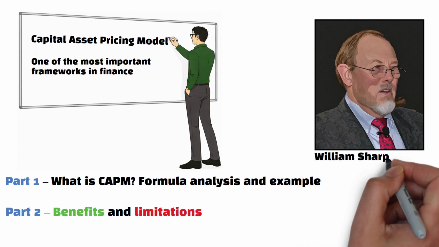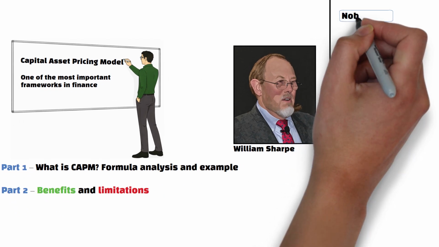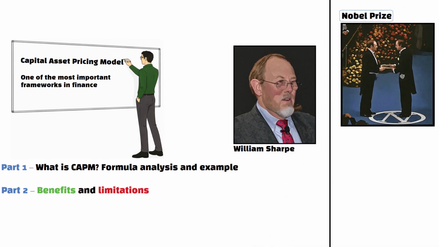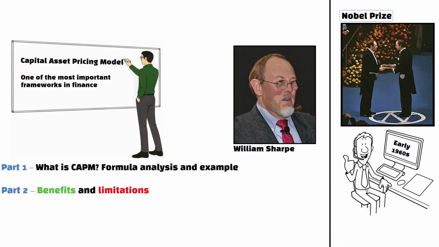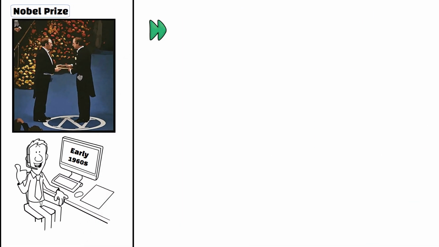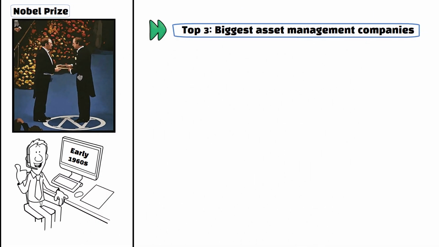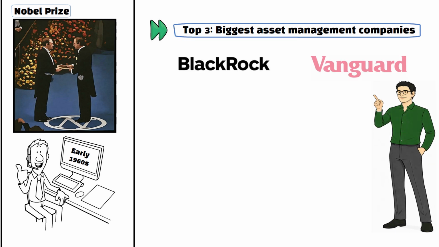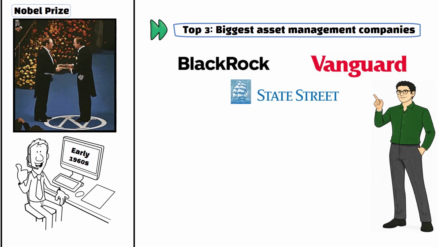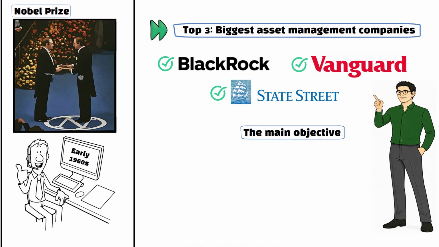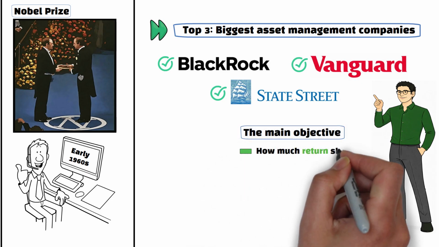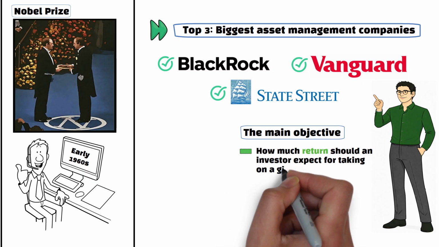1990. Incredibly, this would be the year William Sharpe won the Nobel Prize after developing CAPM in the early 1960s. Fast forward to today, and the top 3 biggest asset management companies, BlackRock, Vanguard, and State Street, all use the model to help with risk management. The main objective of the model is to answer a simple but fundamental question: how much return should an investor expect for taking on a given level of risk?